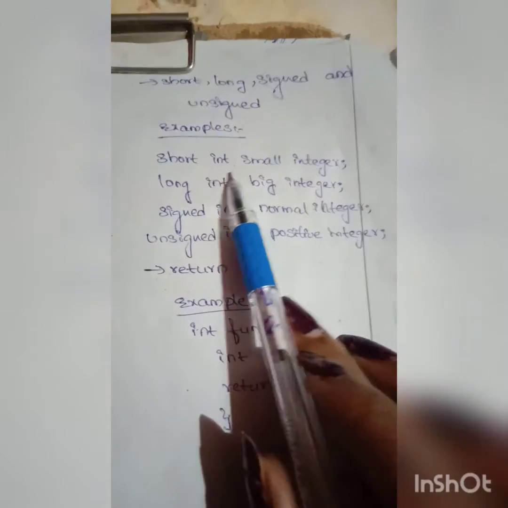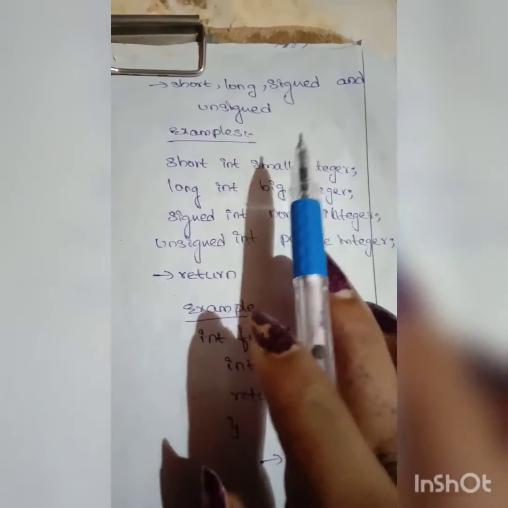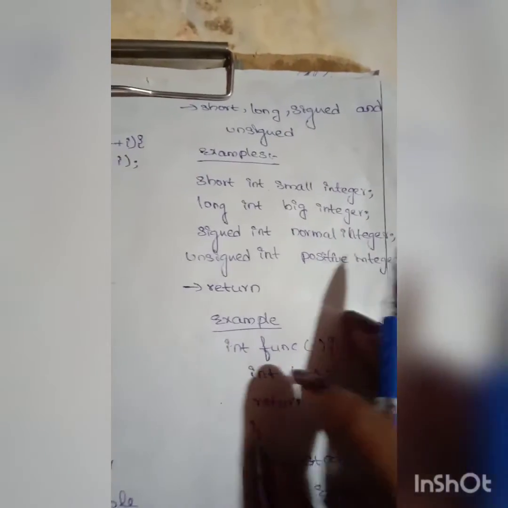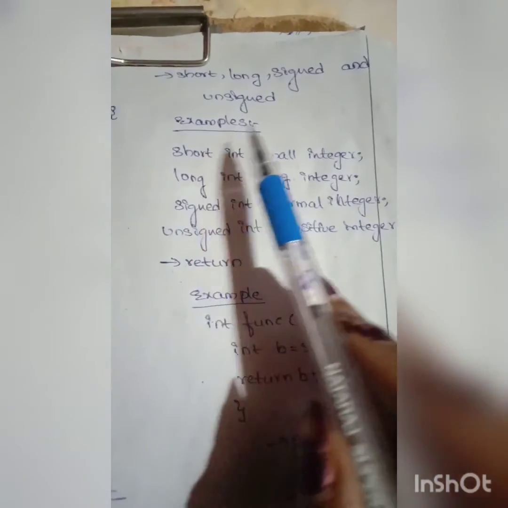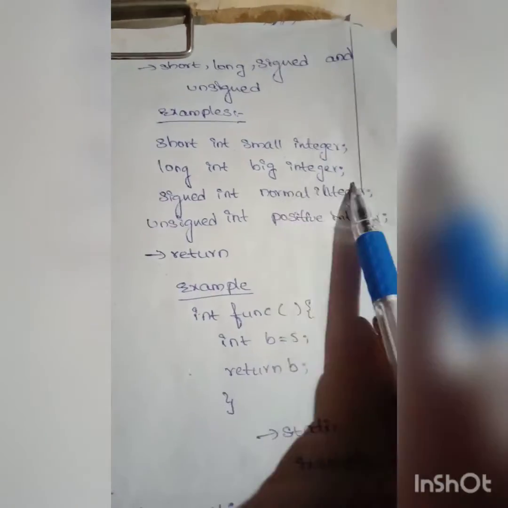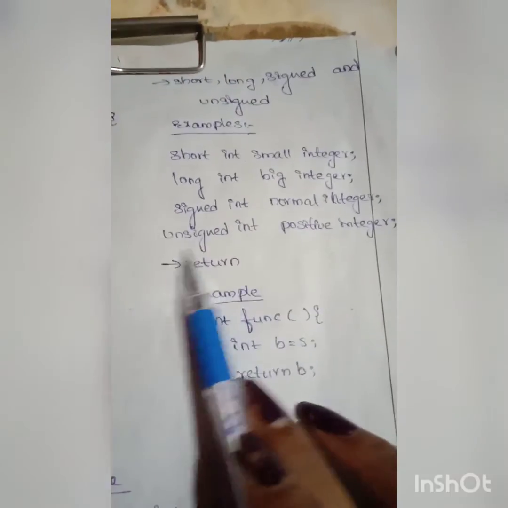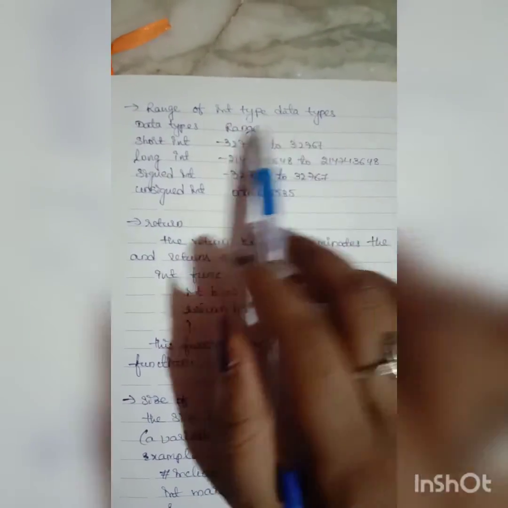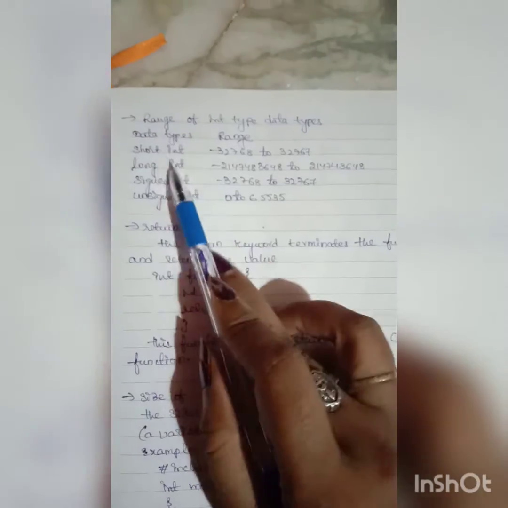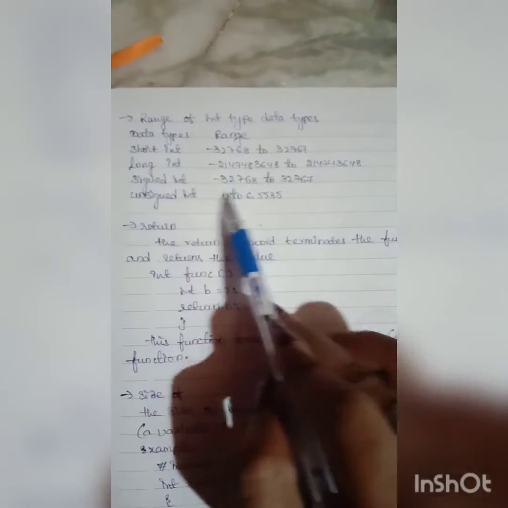And next one is short, long, signed and unsigned. All these keywords are type modifiers that alter the meaning of the basic data types to yield new types. So these are the examples for short, long, signed and unsigned. Short is small integer, long is big integer, signed is normal integer, unsigned is positive integer. And these are the ranges for int type data types. So short int means this one. All these are ranges for int type data types.